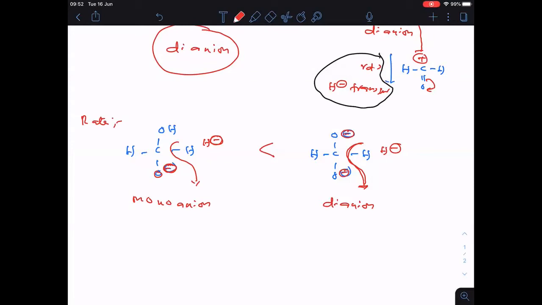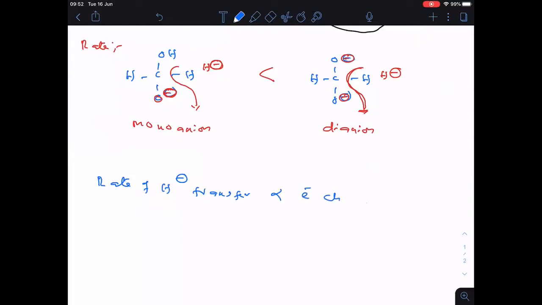Followed? Therefore, now I want to come to a conclusion here. The rate of hydride transfer is directly proportional to what? The rate of hydride transfer is directly proportional to the electron charge density on the dianion.